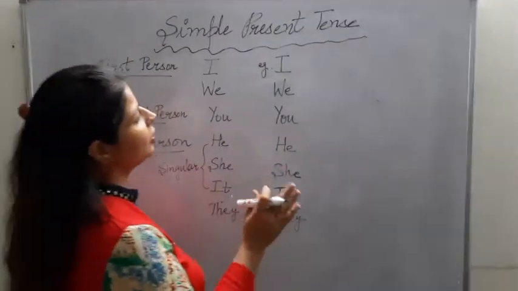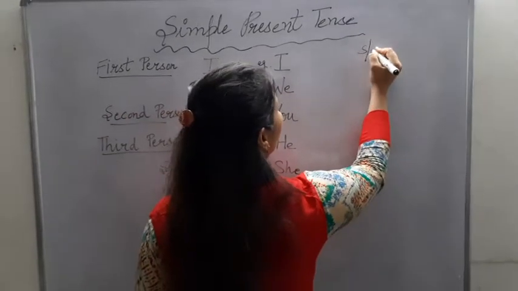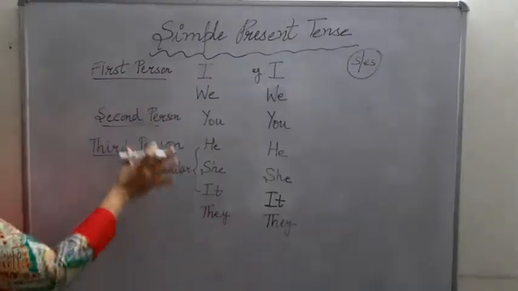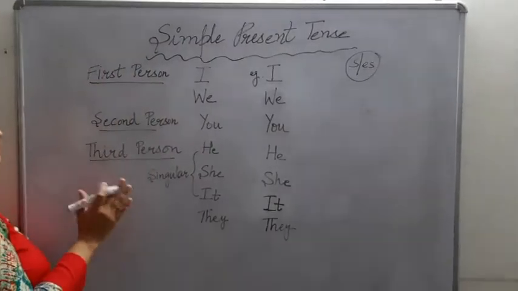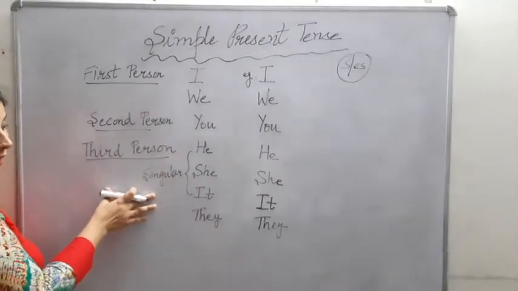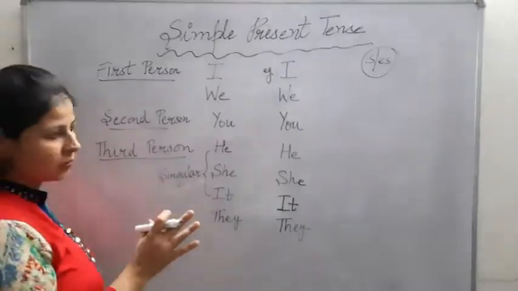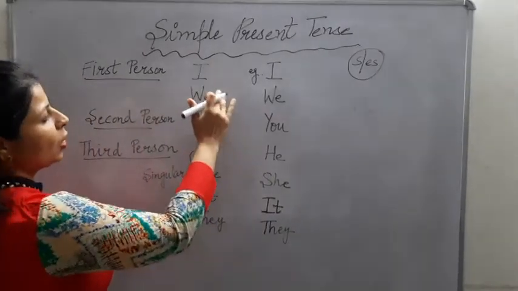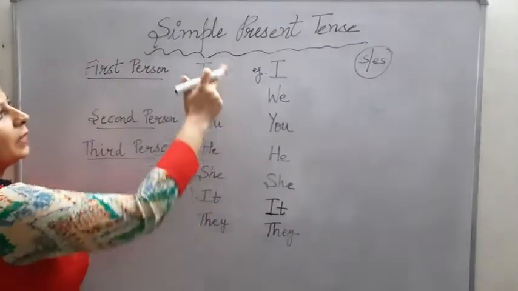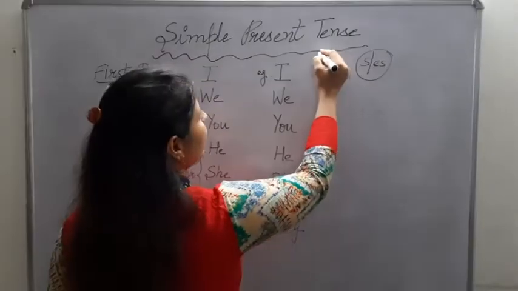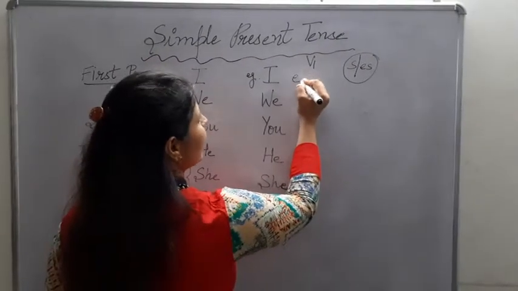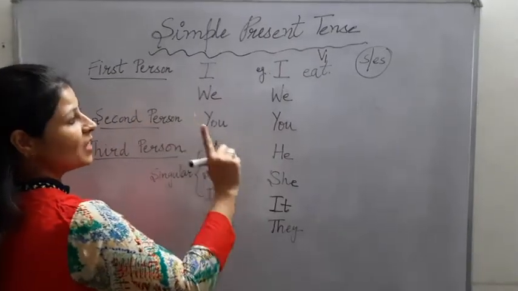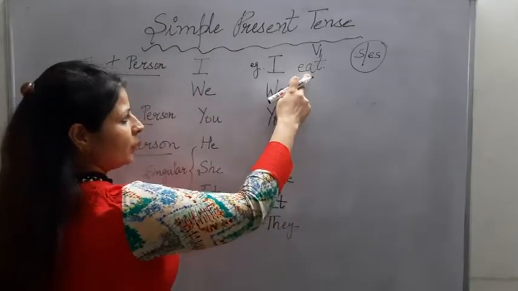So let us understand the use of S or ES with our verbs. Students, this is a very important point when we use simple present tense. And believe me, if you understand this, half of your problem gets solved. Now what is this? Whenever we have first person pronoun, which is I or we, then the verb that comes in simple present tense is only V1. Example, if I say I eat, so there will not be any S or ES with our verb.